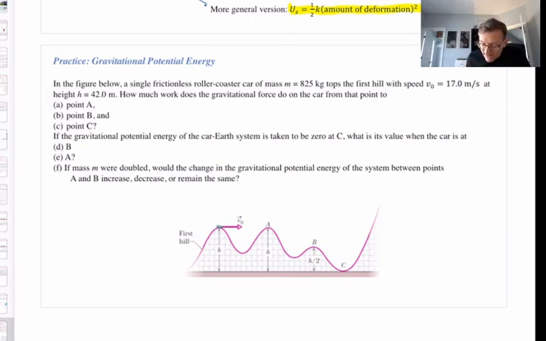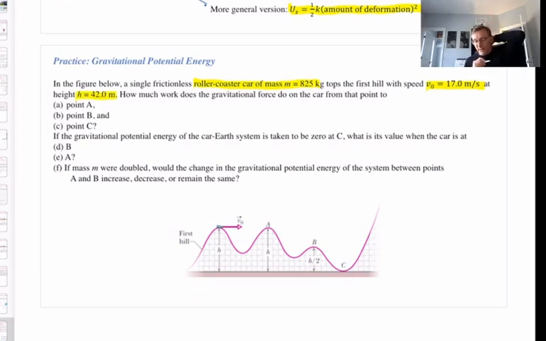We're treating it as a particle, that's the roller coaster car, of mass m equal to 825 kilograms, going along on a frictionless surface. The track is frictionless. And it has just topped out at the first hill there at a speed of 17 meters per second, where its vertical height h above the ground is 42 meters.